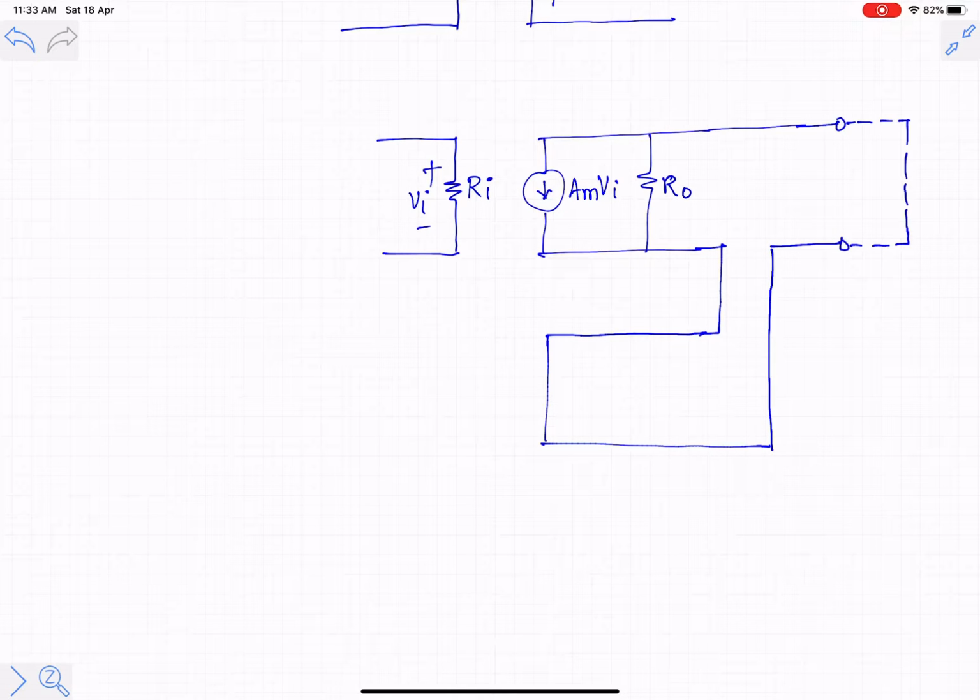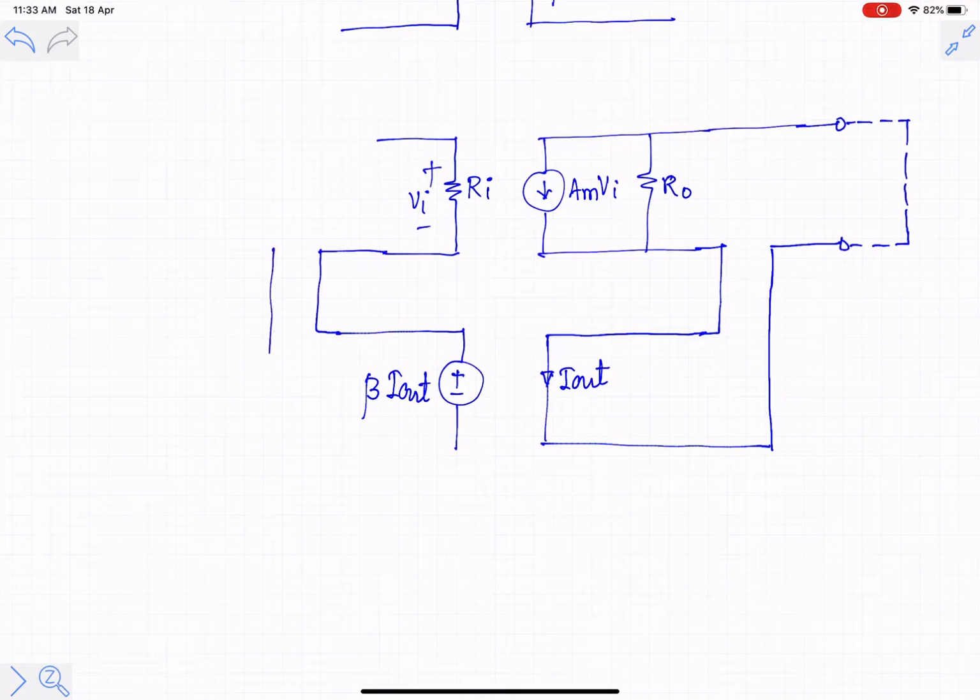So this current will be equal to I out. The output side of the feedback network is a voltage source whose value is beta into I out. Output quantity is a voltage, so in order to subtract it from the signal, it should be placed in series with the feed-forward amplifier input.